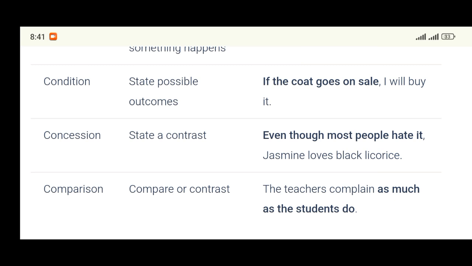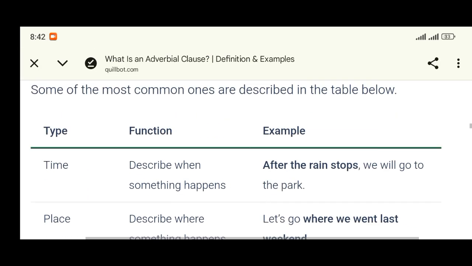Comparison is almost similar to concession. If you check very well, most of the subordinators are always the same. The teachers complain as much as the students do. So I believe we must have learned something from this.